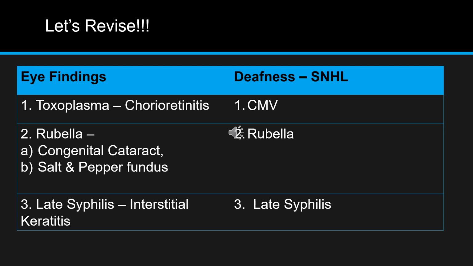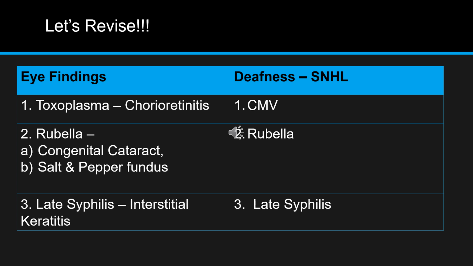In case of late syphilis, we remembered the triad with Gandhiji's monkeys, and now late syphilis has interstitial keratitis. Keratitis as in cornea. So you can remember that Gandhiji used to stay in the front, so front is cornea. So syphilis has keratitis, that is interstitial keratitis. They might confuse you with options interchanging everything, so you have to remember specific eye findings related to specific diseases.